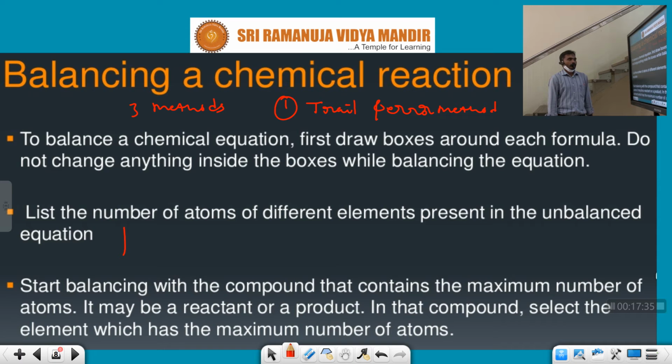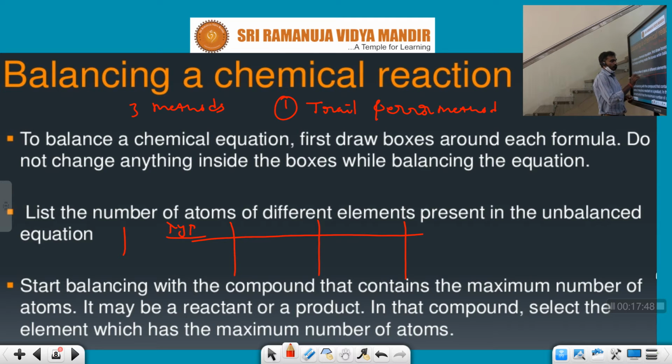You can write two boxes like this: one with the type of atom, next the reactants, and then the products. Based on this segregation, we can balance the equation.